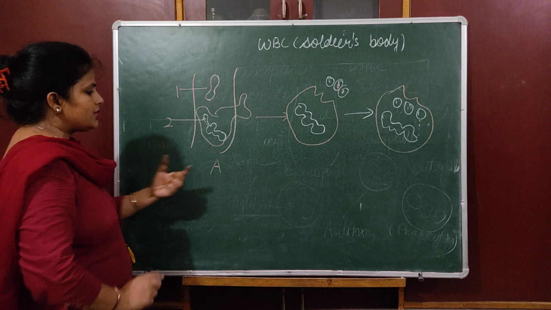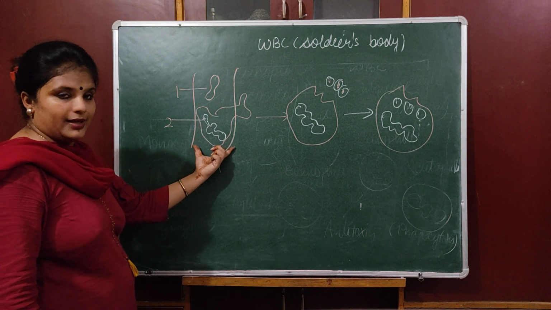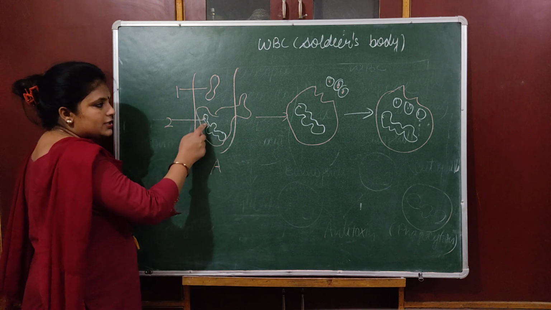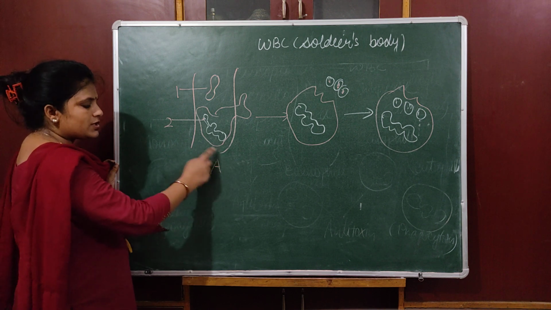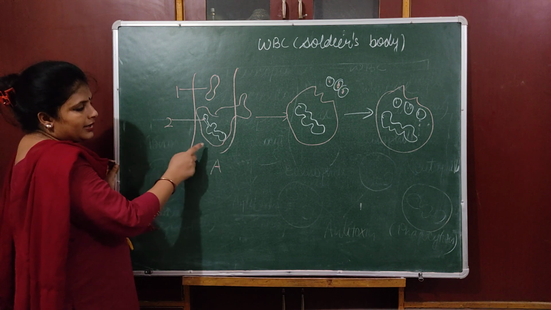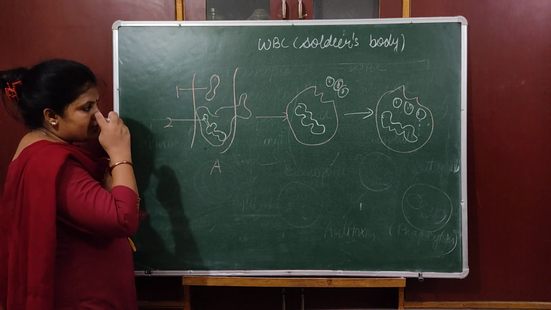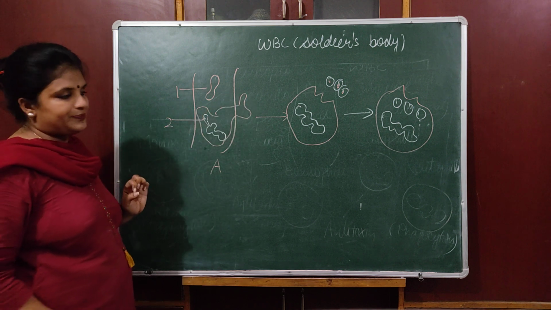Now the second question is, what is shown in this figure A? This is a capillary, and from this capillary, this WBC tries to squeeze out. What process is shown at A? It is showing diapedesis. Diapedesis means this WBC tries to squeeze out from the capillaries.